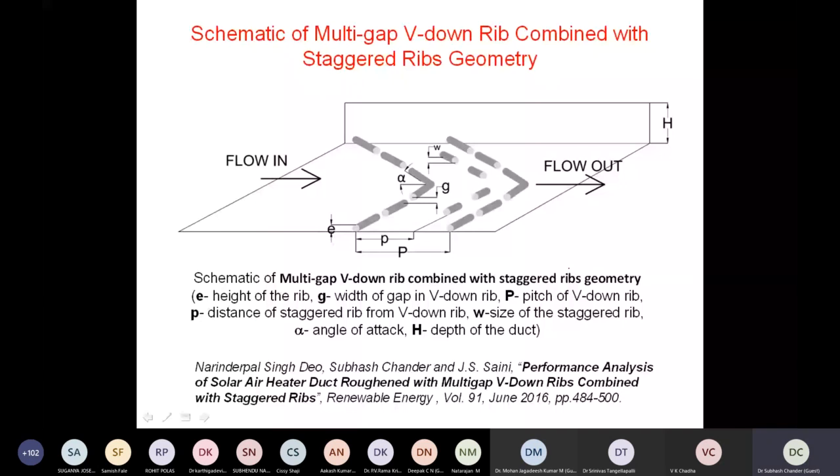So you will see that angled ribs are basically creating additional secondary vortices, which can raise the heat from the surface, and transport of energy from the surface to the rest of the fluid will become faster. So this is the work I'm taking help of. This is one of my students' work. So I'm taking the help of this work.